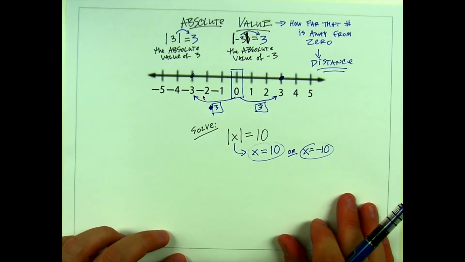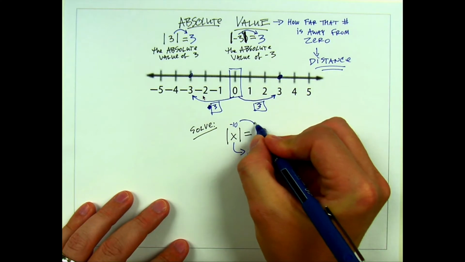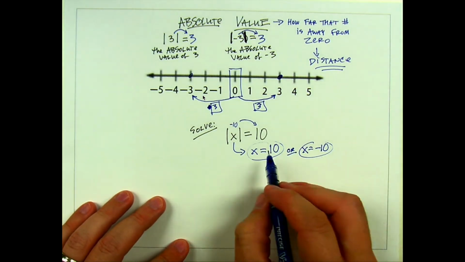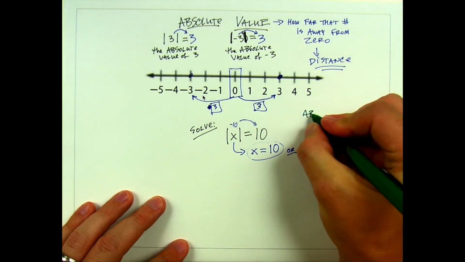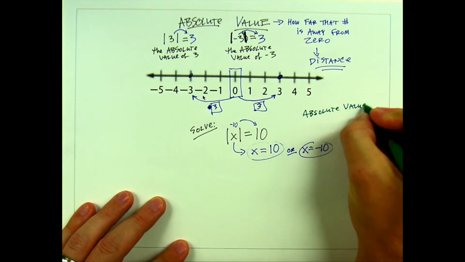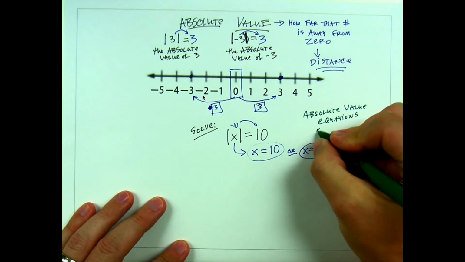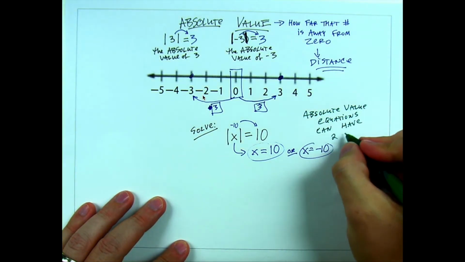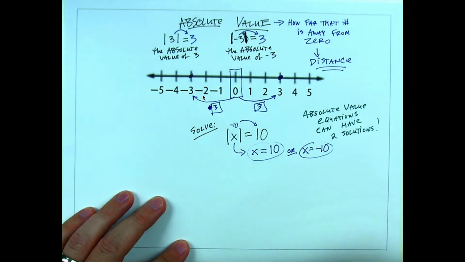In other words, could you put a negative 10 here and have it come out to positive 10 when you take the absolute value? I guess what we're saying is absolute value equations can have two solutions. That's kind of the moral of the story.